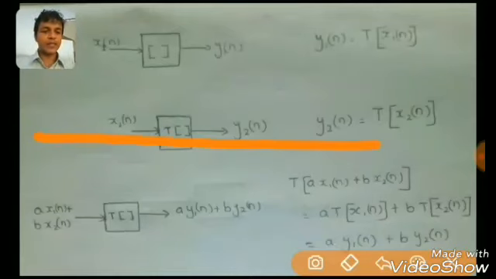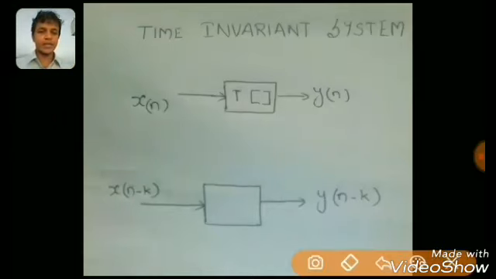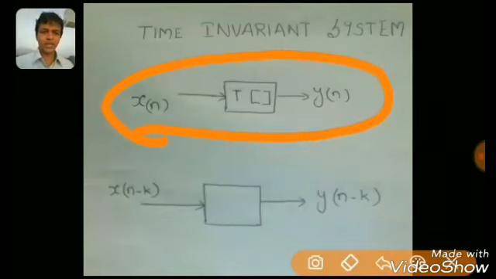Next we shall discuss a time invariant system. So what is meant by a time invariant system? A time invariant system is a system that is not affected by time. So any change in time of the input signal does not affect the output of the signal. That kind of system is called a time invariant system. For example, let us consider a system. This is the general representation of a system. X of n is the input signal to the system, and some transformation is occurring on the input signal inside the system, and we are getting the output as y of n.